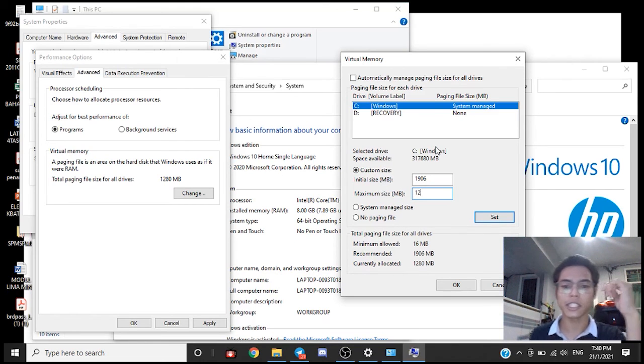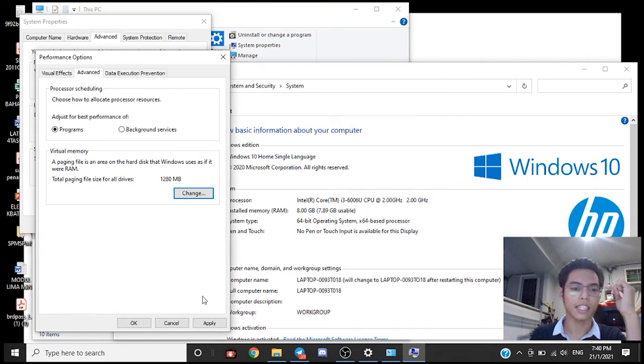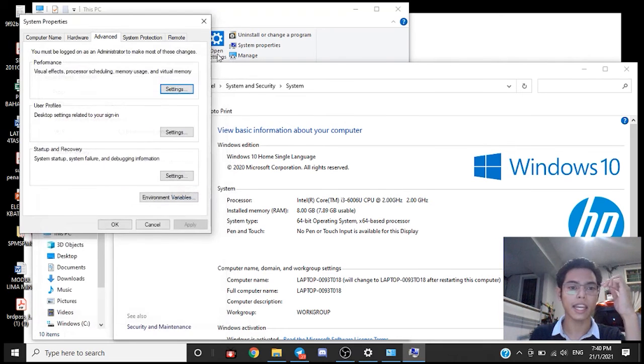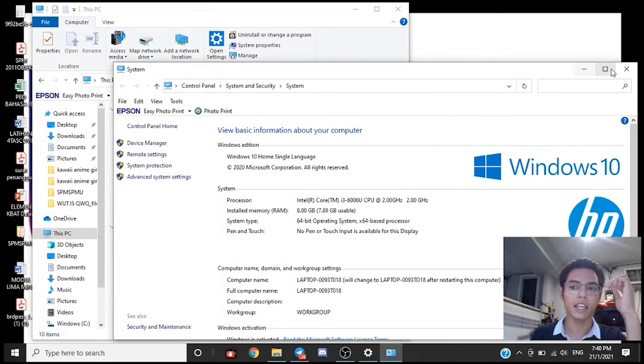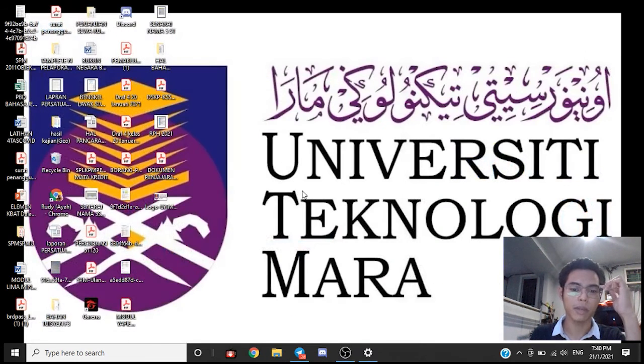For more detailed information on how to actually calculate this, you can go through YouTube and something like that. Just set it and okay. That will be all. Just click apply. The changes will be applied, and you can see the differences in your performance in terms of virtual memory.